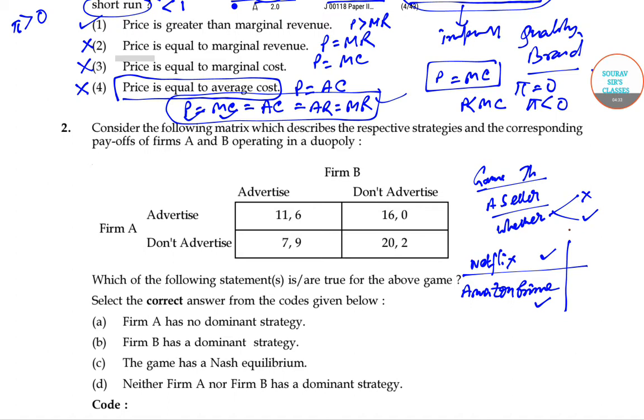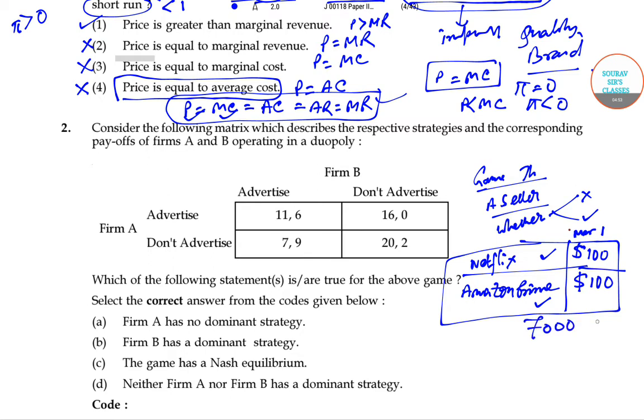So this is a game problem. Now one day maybe Netflix and Amazon decide that from March 1 we will sell all the channels, their subscriptions at $100 per year. That is 7,000 rupees per year. Quite a steep price, but they are the best.